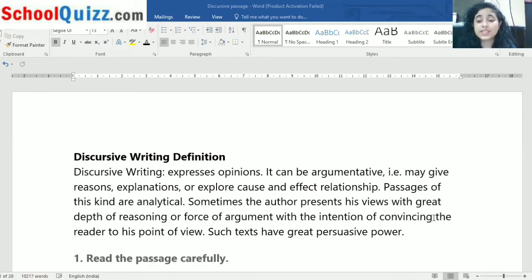Sometimes the author presents views with great depth of reasoning. Why they have chosen this passage, why this writing, why it is analytical: all those questions can be answered by the author, who is looking for depth of reasoning. That's why he is choosing a discursive passage or force of argument with the intention of convincing the reader to his point of view.